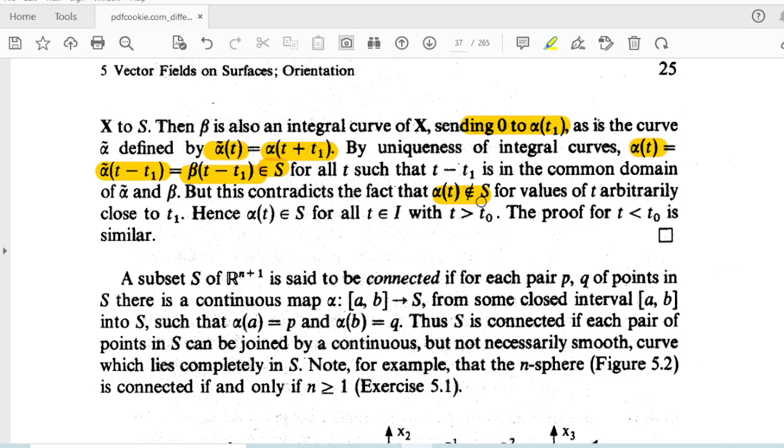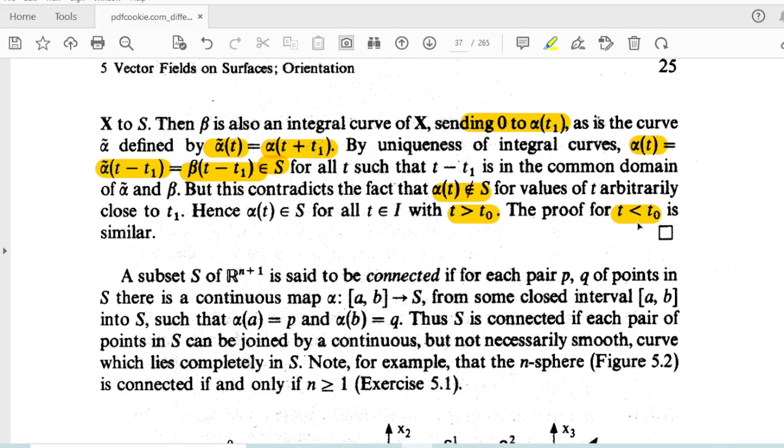So this is a contradiction. So hence alpha of t belongs to s for t greater than t naught. So the proof. Similarly we can take t less than t naught, and we can get a contradiction like this.